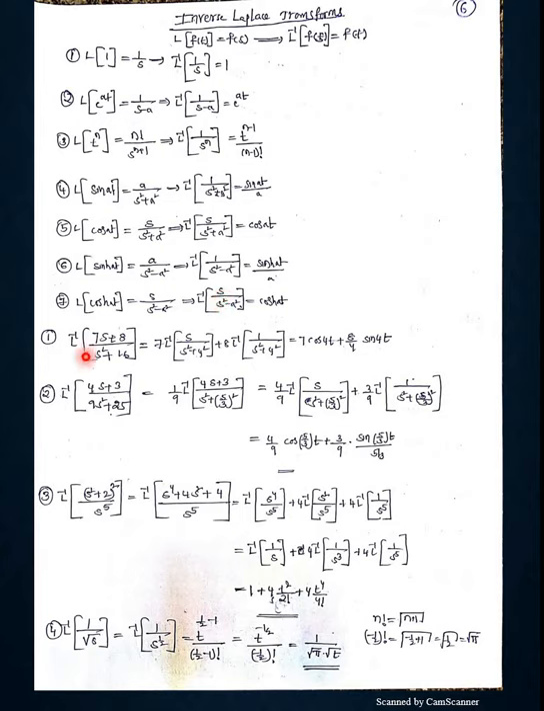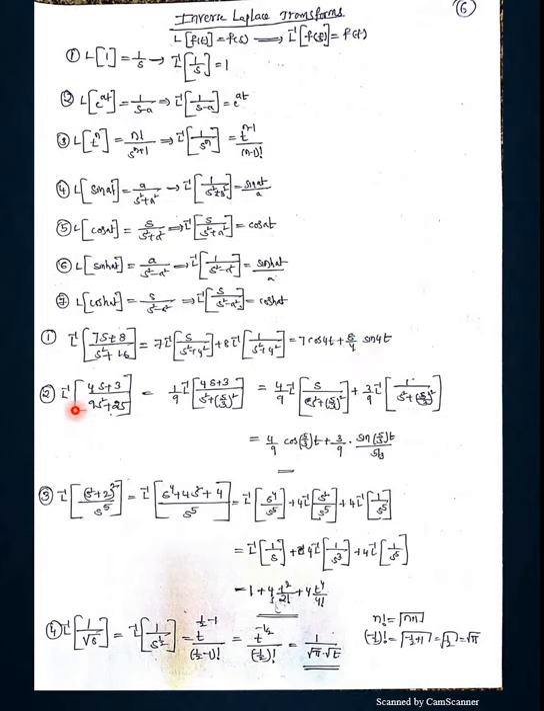Please all of you look here, L inverse of 7s plus 8 by s square plus 16. When you want to apply L inverse, you look at the denominator s square plus a square. Then I can allow it, because it matches one of the 7 denominators. So I can write simply 7 outside, L inverse of s by s square plus 4 square, plus 8 into L inverse of 1 by s square plus 4 square. That gives 7 cos 4t plus 8 by 4 sin 4t.